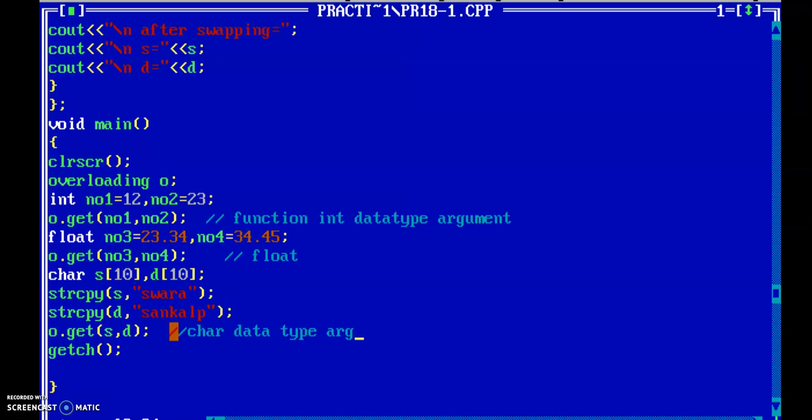All the three functions which are overloaded, that is the get function is overloaded, and all the three functions have 2 parameters. So the compiler has no choice to call the function with the help of the number of arguments. No, because all three functions have the same number of parameters. So now the compiler checks the data type of the arguments, and on the basis of these data types of arguments, the compiler calls and executes this particular function. Okay.